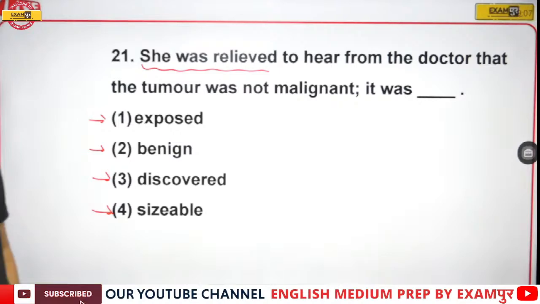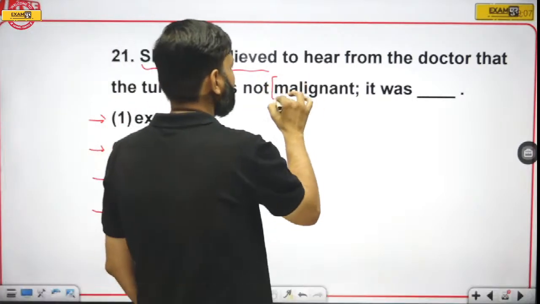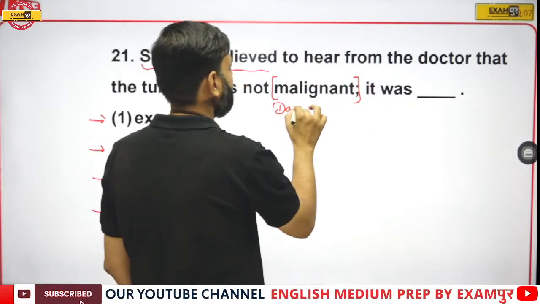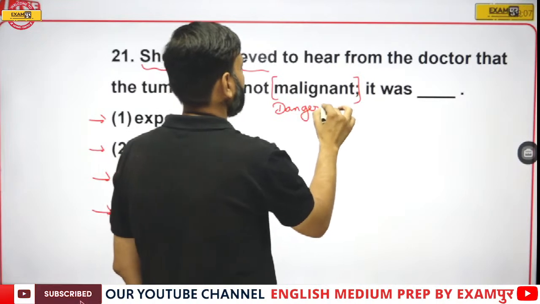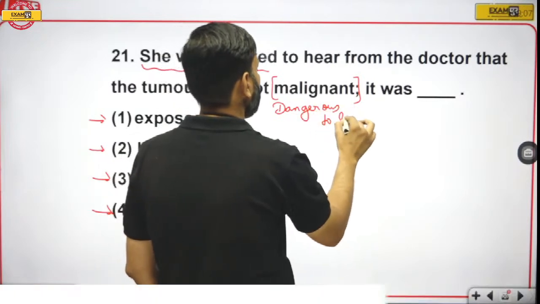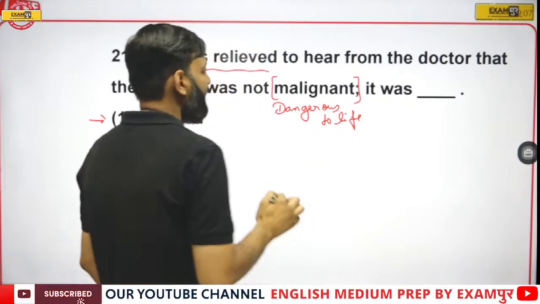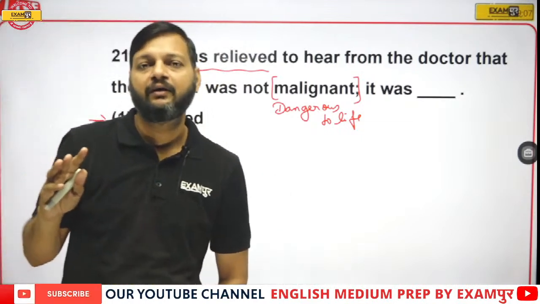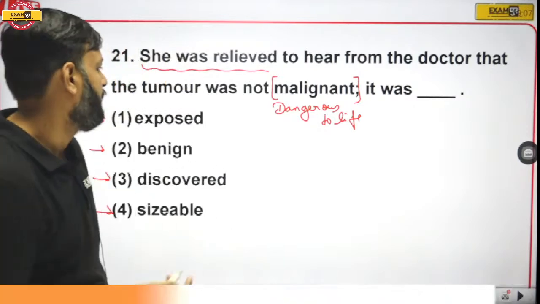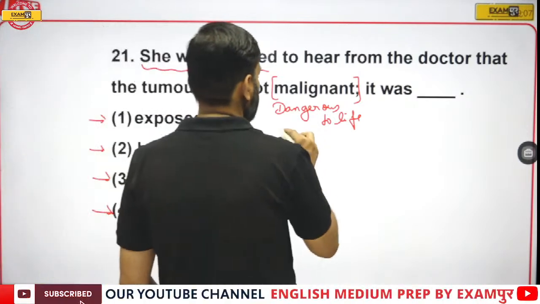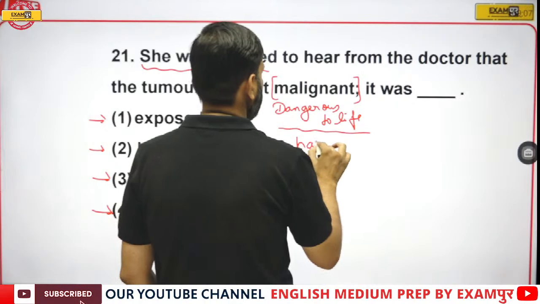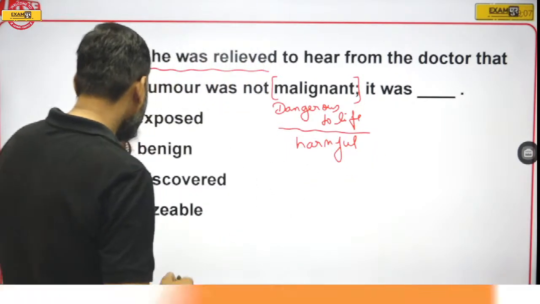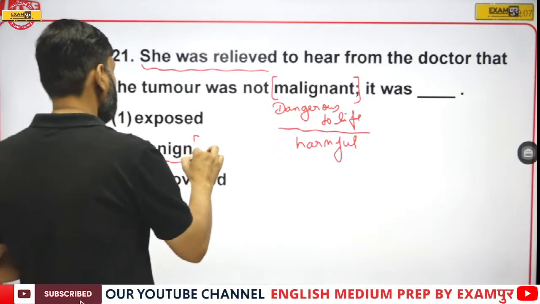See, the word malignant means dangerous to life, something which is harmful. And the word benign means harmless.